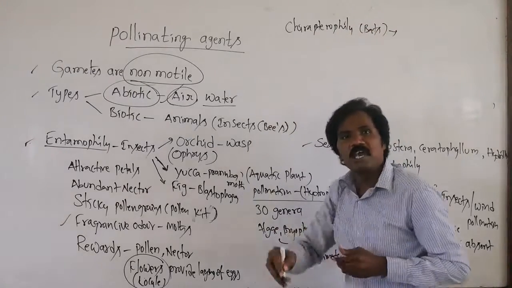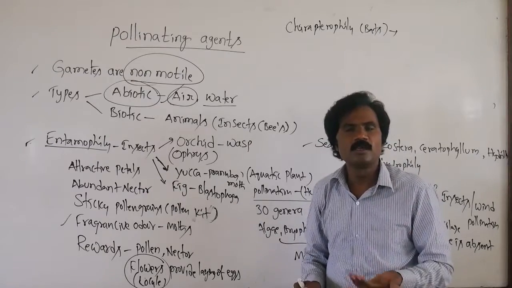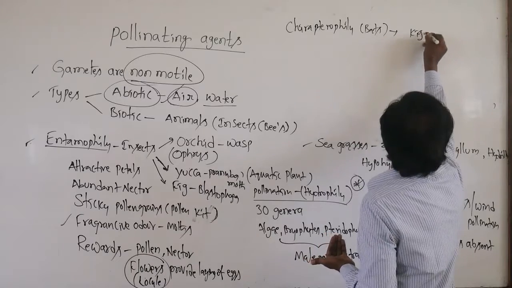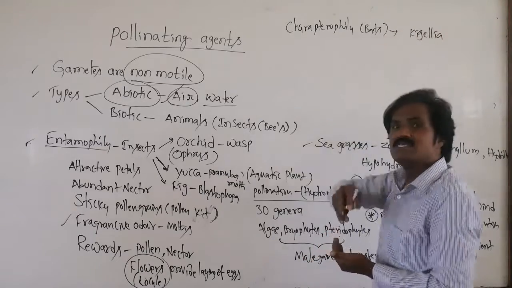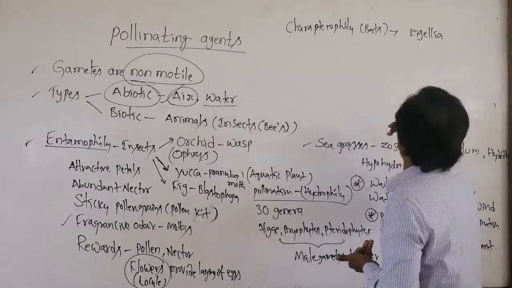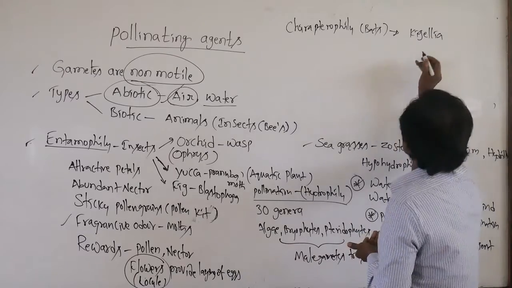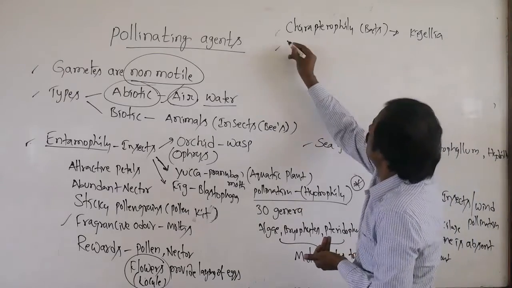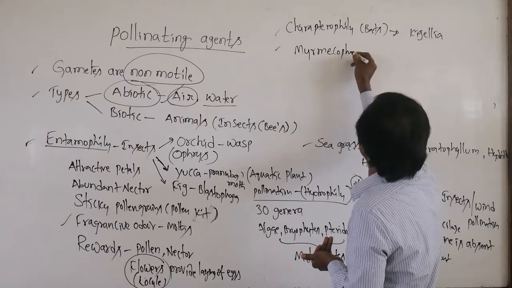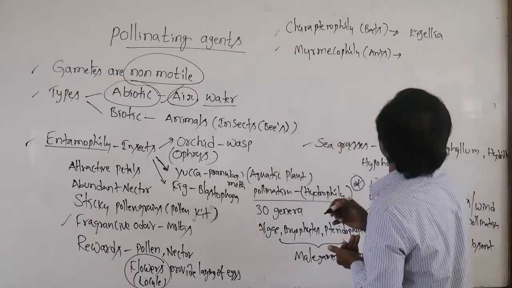Pollination takes place through one mammal, the flying mammal, that is chiropterophily. Example, Caesalpinia. Then apart from this, myrmecophily, that means ants.